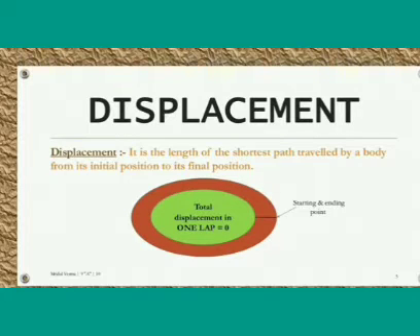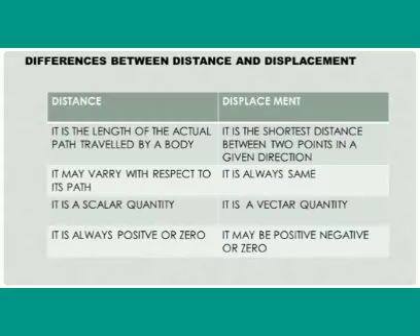Displacement. It is the length of the shortest path travelled by a body from its initial position to its final position. Here it does not depend on the length of the path. We are considering only the initial and final point. So in this one lap, the displacement of the object is equal to 0, because the starting and final position is the same. There is no gap between the initial and final position. So the displacement is equal to 0. Displacement is a vector quantity.